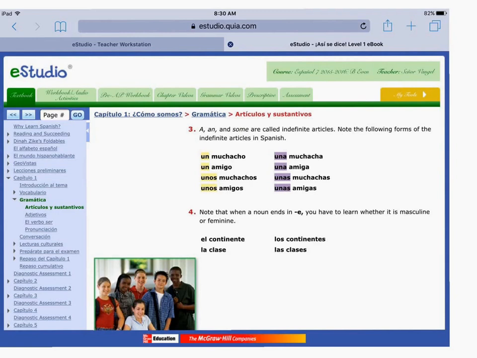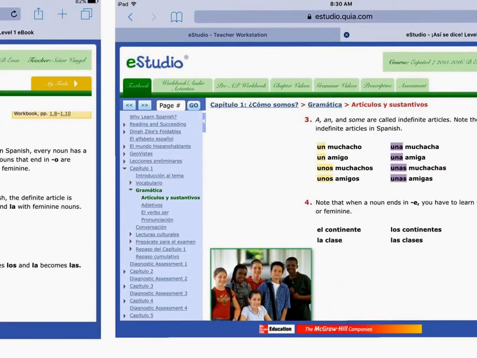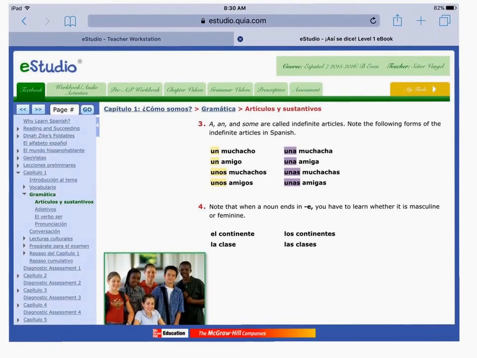Because those are indefinite, not a specific one. So again, there's 4 different versions of the indefinite article. We have un, una, unos, unas. And these are the same words that you saw over here. But instead of saying the boy, we're just saying a boy. And the boys changes to some boys. Okay, so these are the indefinite articles.